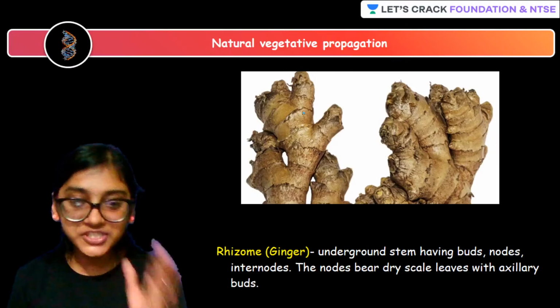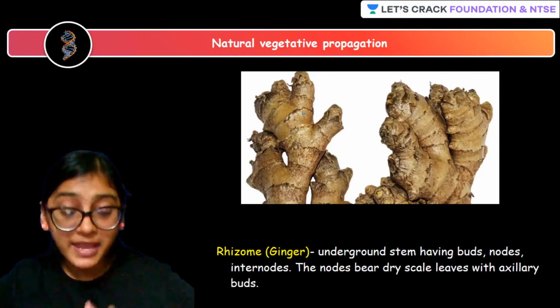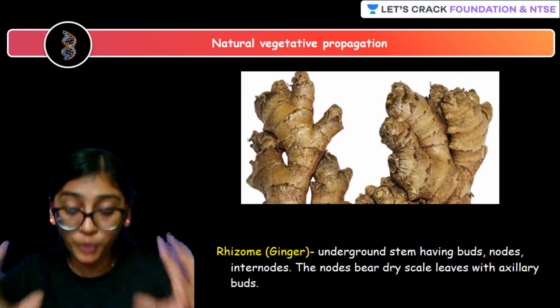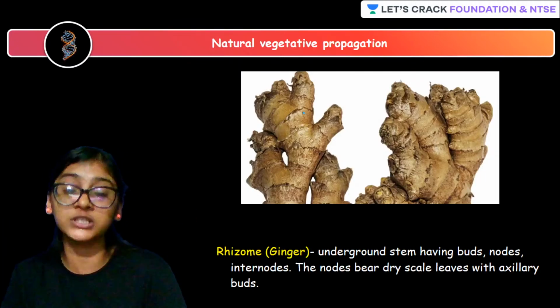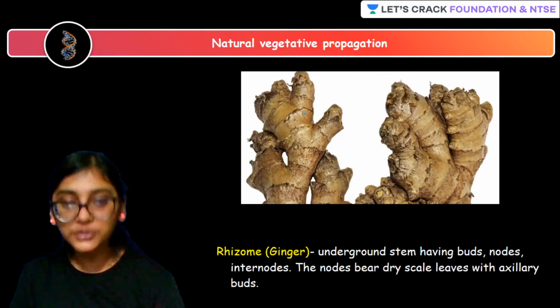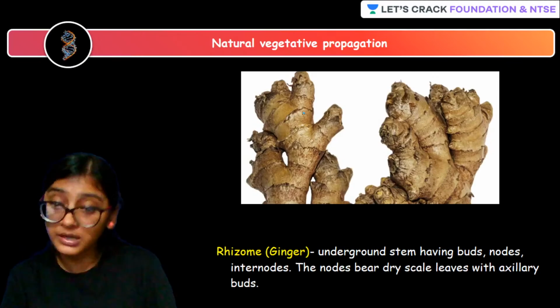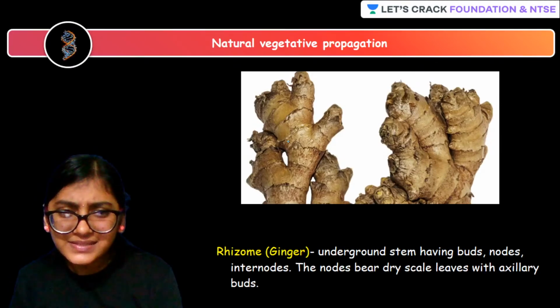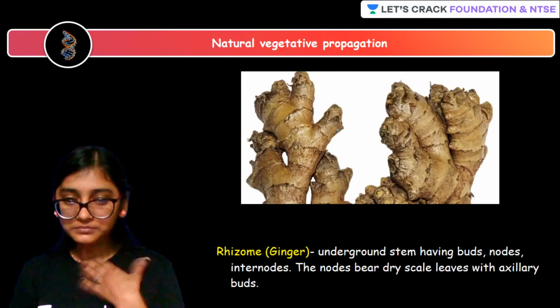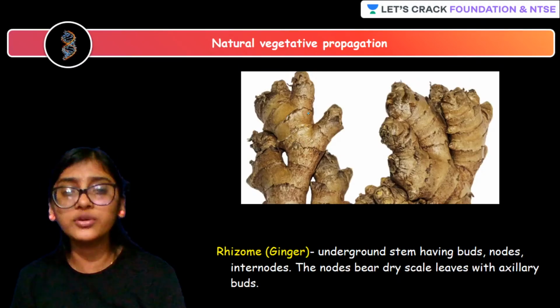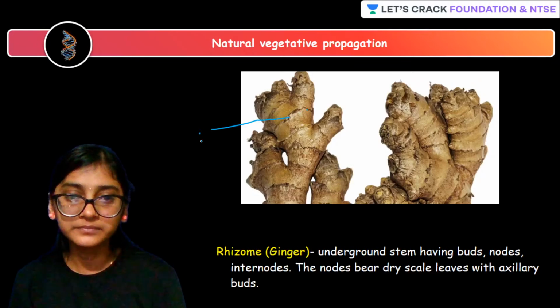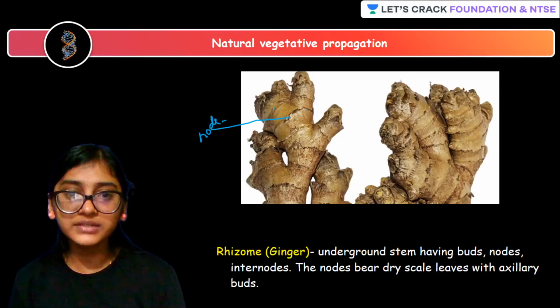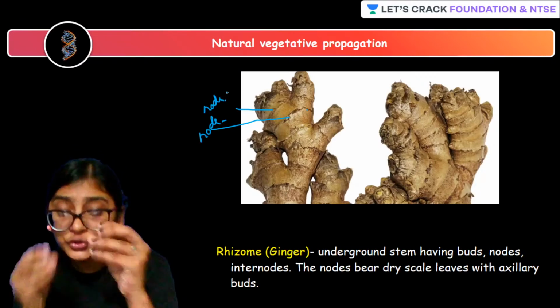Okay, so ginger is able to show again a type of vegetative propagation, a type of asexual reproduction. The ginger that you're able to see is nothing but again underground stem, right? And can you see the scaly structures? This is nothing but nodes. This is one node. This is another node. They all are nodes.